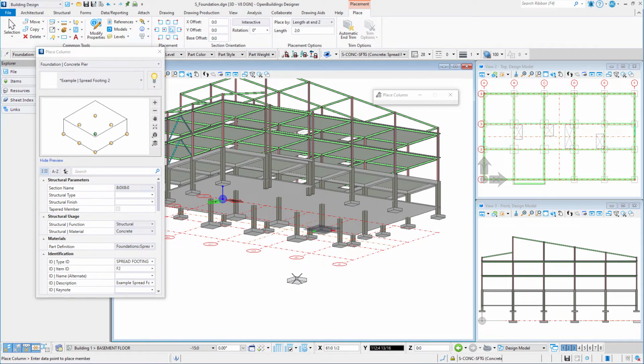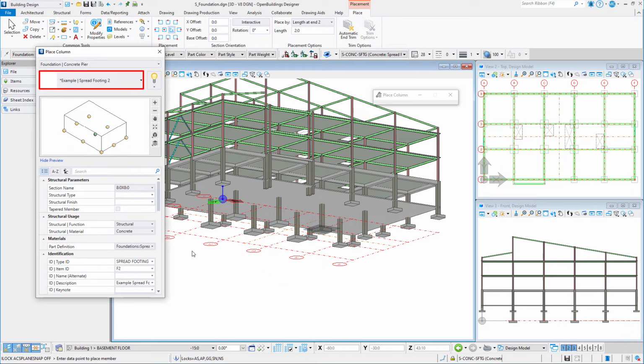Finally, we will add 2 more spread footings at the main entrance. Toggle off the ACS plane and the ACS plane snap lock. Change the catalog item to example spread footing 3. The section name should be 6 feet by 9 feet or 1820 by 2740 millimeters. The structural function is again structural, the structural material is concrete, and the part definition is foundations spread footing. The type ID is still spread footing, but the item ID should be F3.